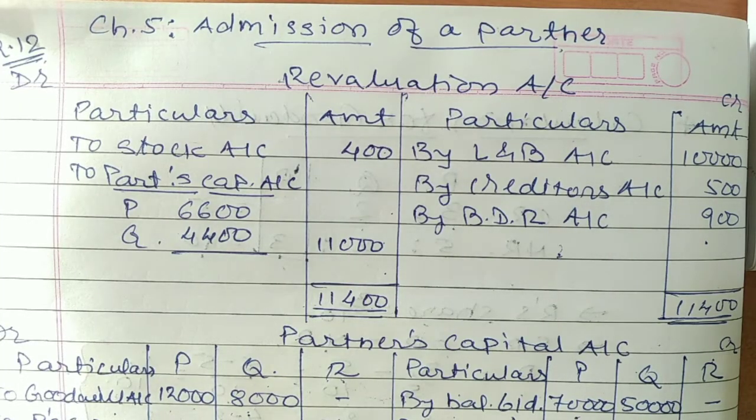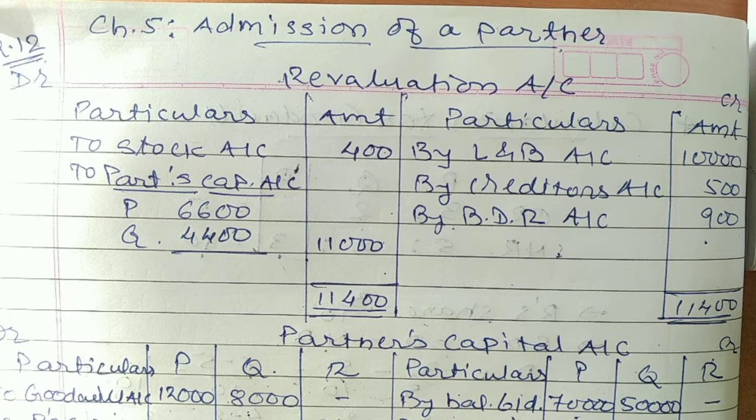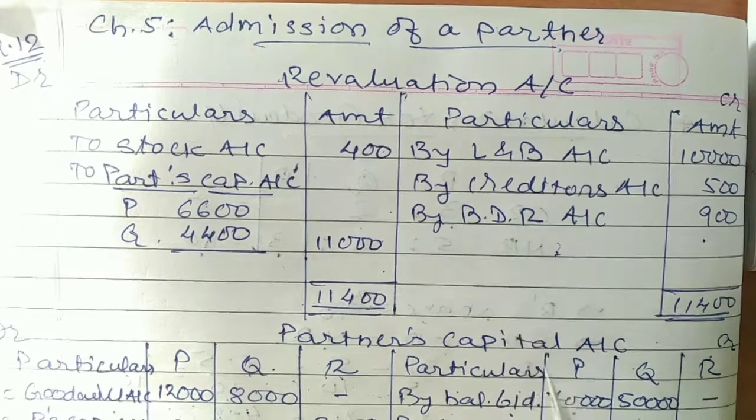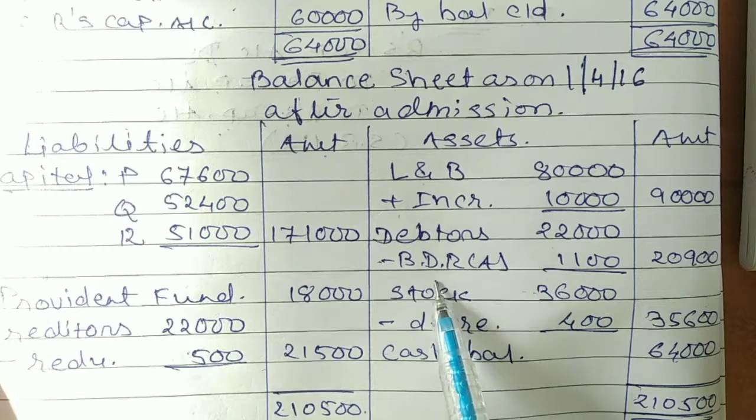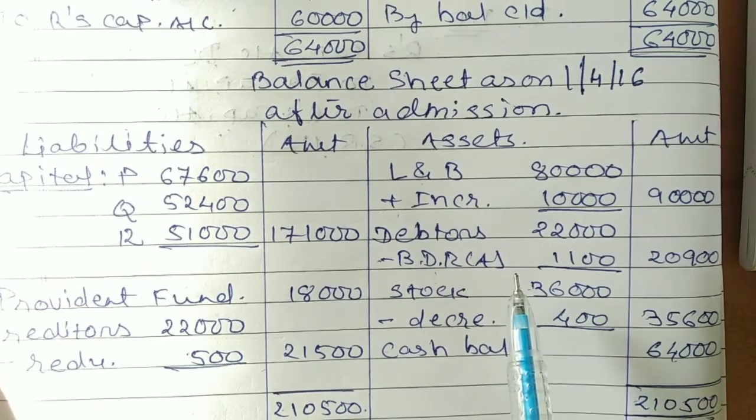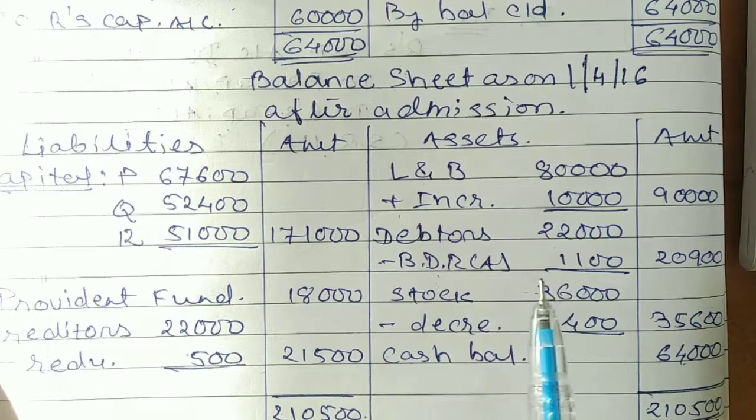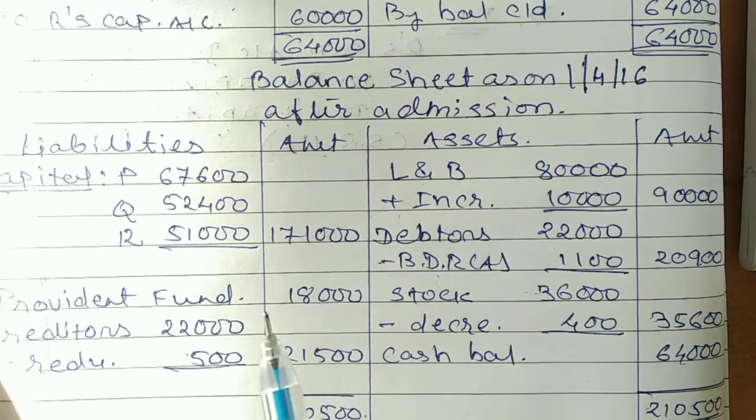So students, the effect of BDR can also be understood in a different manner. Think about your P&L account. On the debit side, you have the format: bad debt trial balance, bad debt adjustment, BDR adjustment, minus BDR trial balance. The BDR which was already given earlier, that was old BDR, amount 2,000. This BDR which we have calculated is your adjustment. So by deducting such amount, that means 1,100,